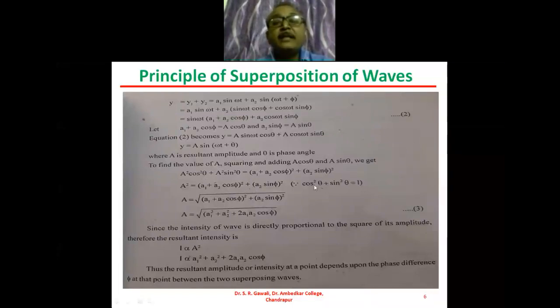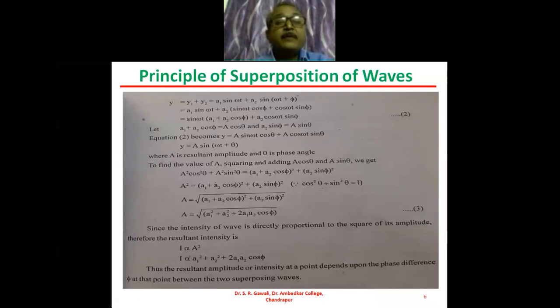And because here cos square theta plus sine square theta is equal to 1, from this we will take the square root of this entire above equation. Then we get A is equal to under root of a1 plus a2 into cos of phi whole square plus a2 into sine of phi whole square.